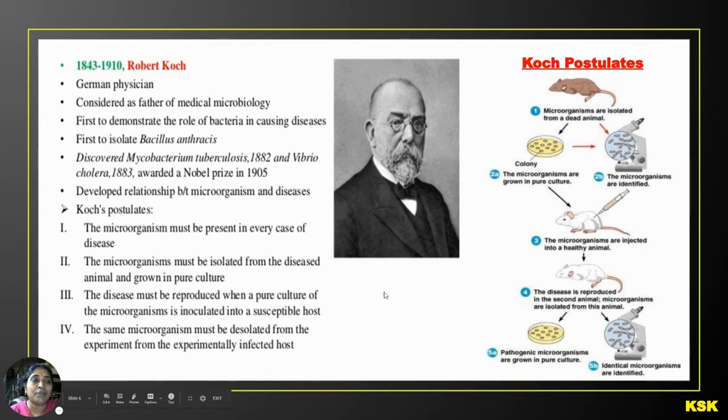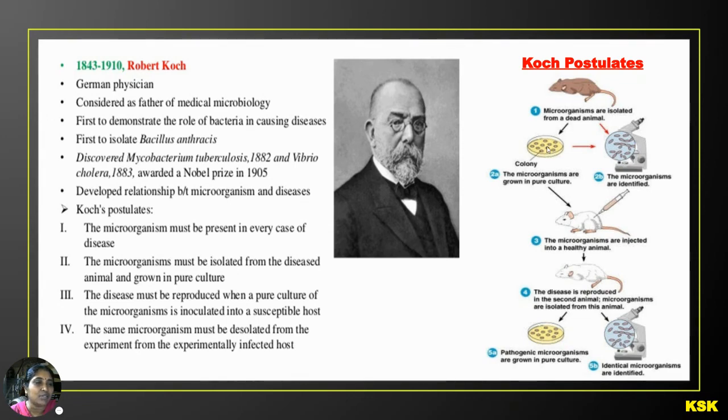This point can be explained with this diagram. See, the microorganisms are isolated from the dead animal. Here a mouse was taken, a dead mouse; the mouse died because of some infection. The microorganism causing the disease was isolated and developed into colonies. He grew it in agar medium, the culture medium, and there you can see the colonies that are formed. These colonies are nothing but the microorganisms, the causative organism which causes the death of the mice.